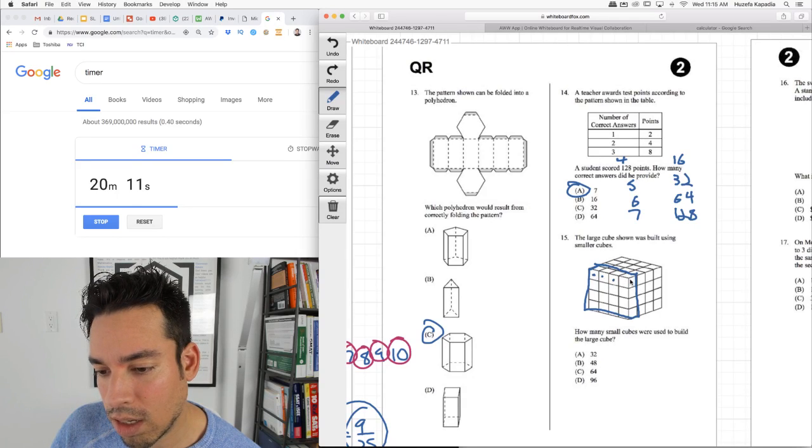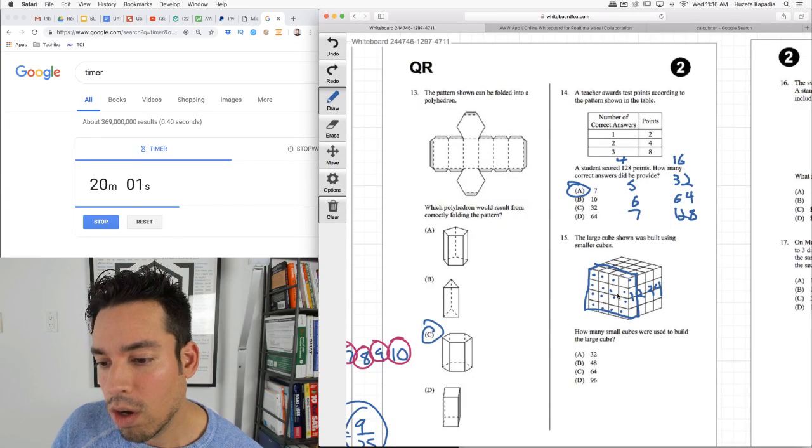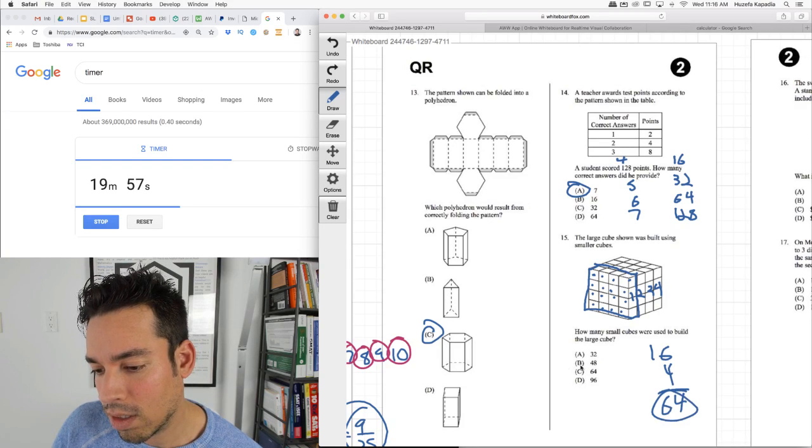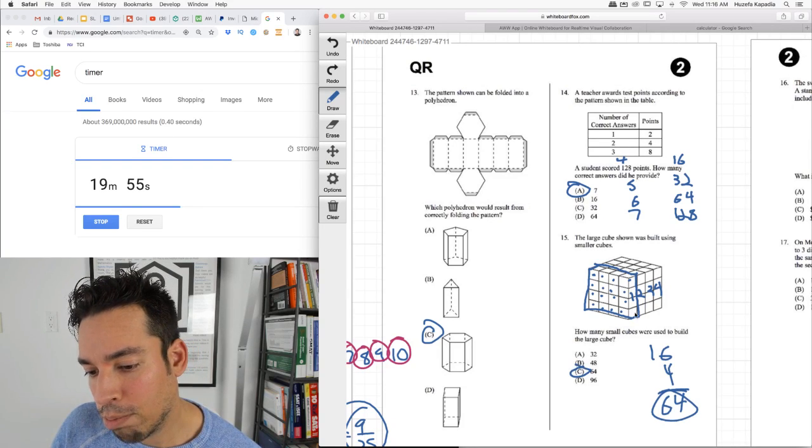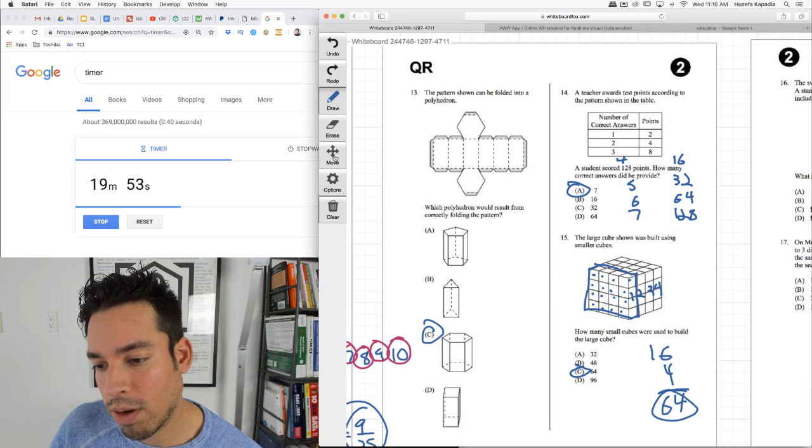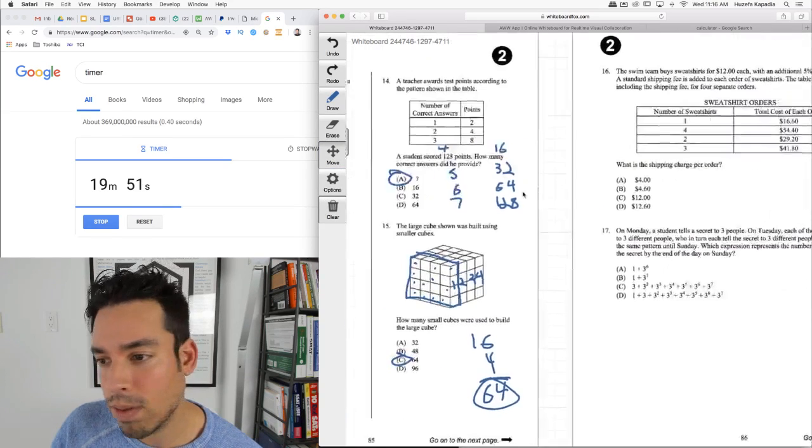I got 1, 2, 3, 4, 5, 6, 7, 8, 9, 10, 11, 12, 13, 14, 15, 16. And then how many slices like that do I have? I have 1, 2, 3, 4. So 4 times 16 is 64. Okay. Boom. You could also do 4 by 4 by 4 to calculate volume, but either work.